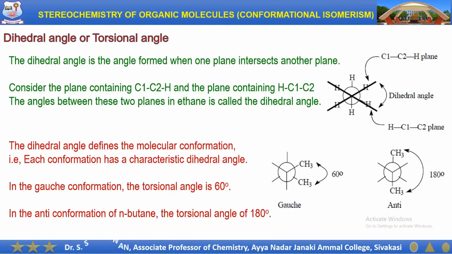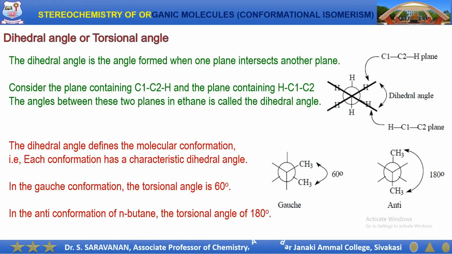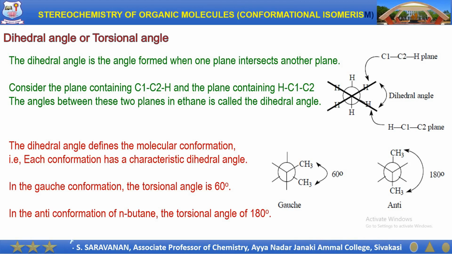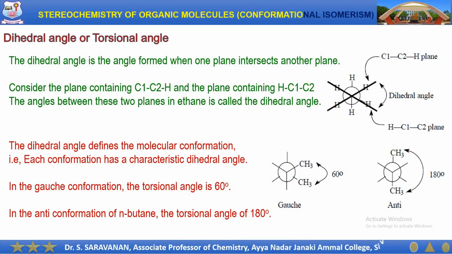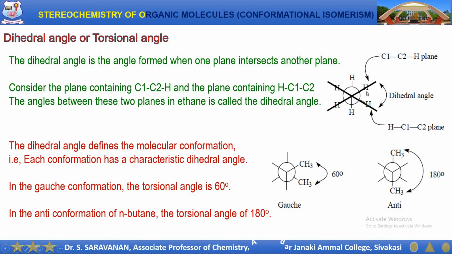Then we will discuss what a dihedral angle is. Dihedral angle is the angle formed when one plane intersects another plane. Now consider the plane containing C1, C2 and H, and a plane containing H, C1 and C2 in the ethane molecule.